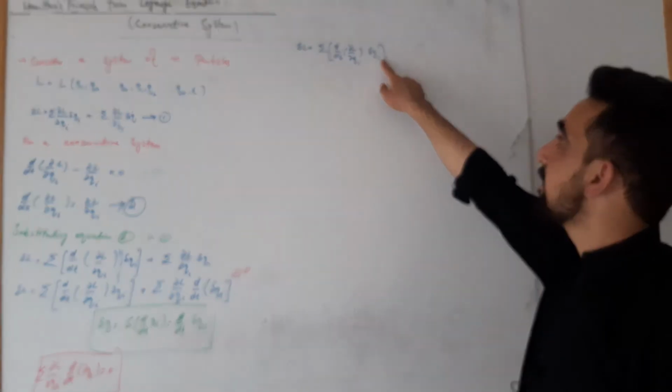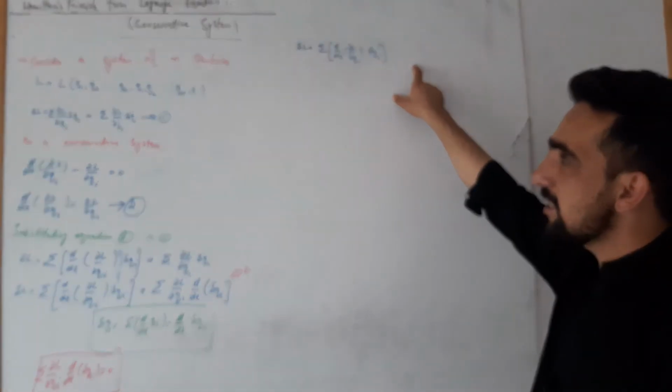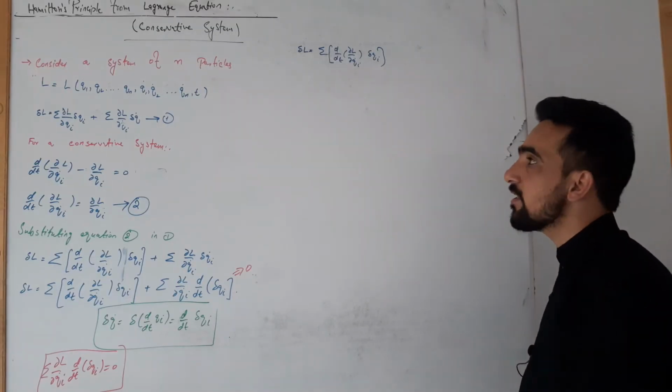Okay, d by dt of partial L by partial Qi dot del Qi. We can integrate both sides of the equation from time t1 to t2.